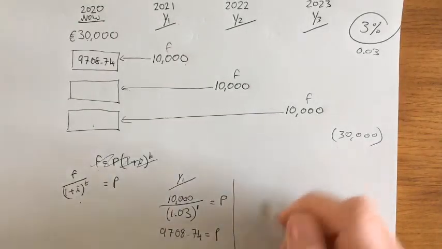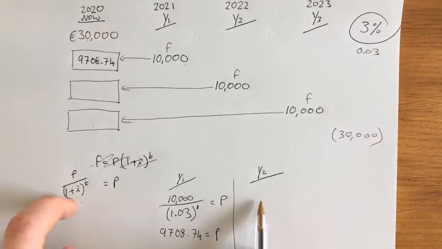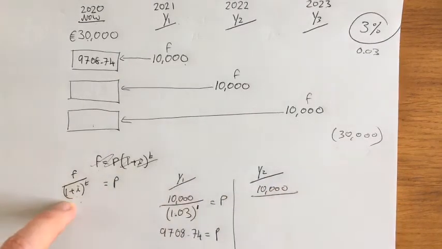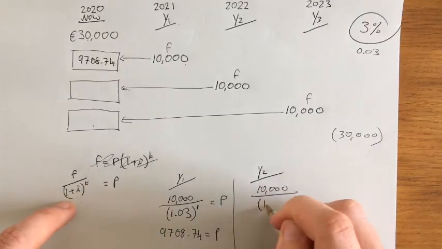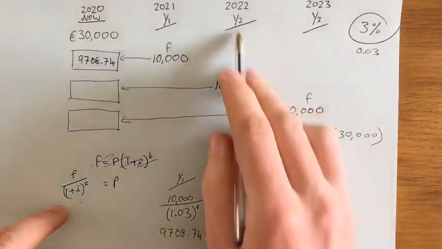So let's do year 2 now. Once again, if I fill in this formula here for year 2, the future value is 10,000. Your friend is giving you 10,000, but it's going to be 1.03, but now it's going to be to the power of 2 because it's 2 years away.